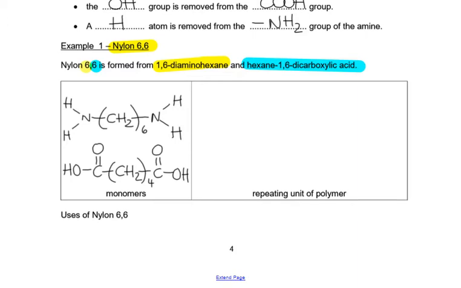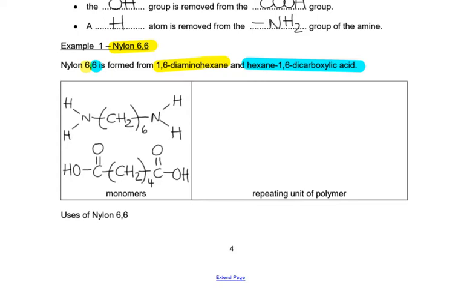One of the choices I've made is there was a lot to draw out there, so I've grouped together the CH2s that form the hexane chain and said that there are just 6 of them repeating in 1,6-diaminohexane. So I've written CH2 bracket 6, that saved me a bit of time. I've also drawn out the amine groups and you'll see why in a second. And then on the carboxylic acids, again, I've grouped the CH2s, but just be careful. Although there are 6 carbons in the chain, 2 of them are in the COOH groups, so there's only 4 in that bracket in the middle.